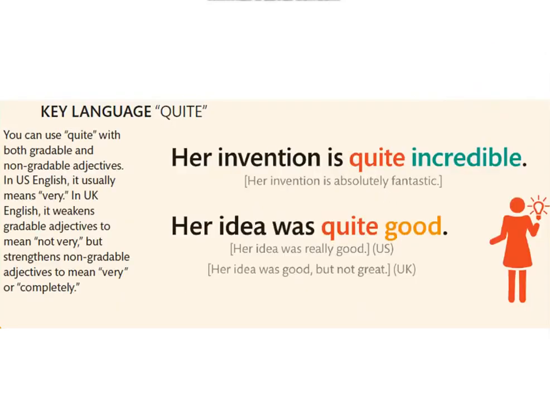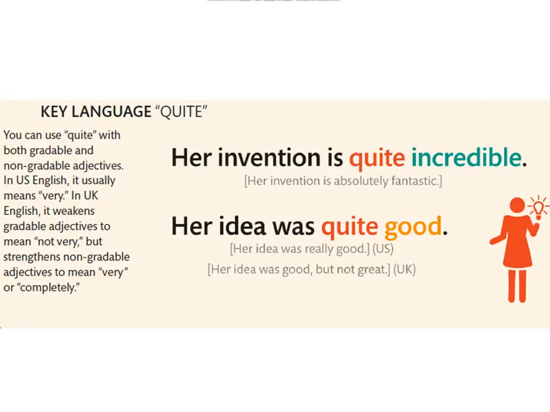Let's see quite here. You can use quite with both gradable and non-gradable adjectives as well. In US English, it usually means very. In UK English, it weakens gradable adjectives, so to mean not very, but strengthens non-gradable adjectives to mean very or completely.